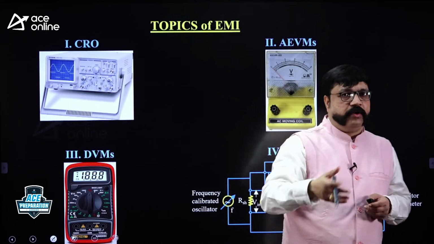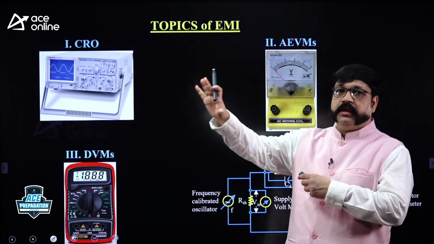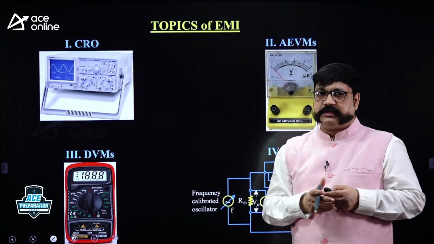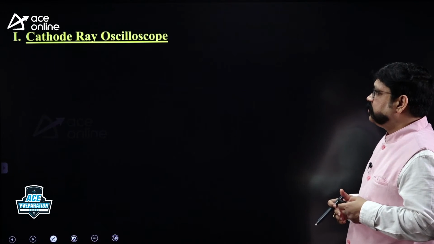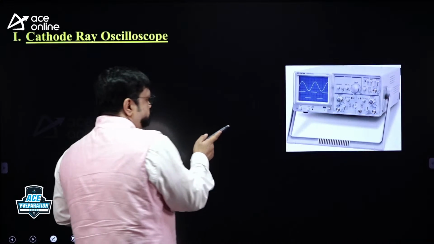One by one I will elaborate what you are supposed to do, that is the preparation strategy. Not exactly a strategy for the GATE exam, but preparation strategy regarding my subject, electronic measurements. So let's start with the first topic, that is the cathode ray oscilloscope. You see here, this is the cathode ray oscilloscope.